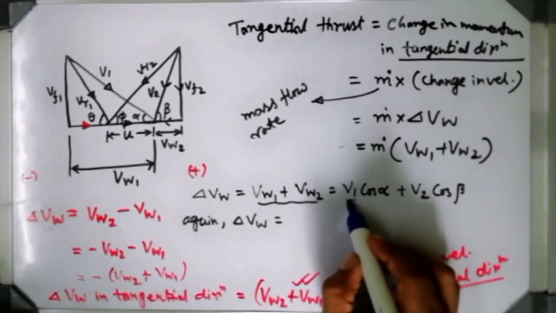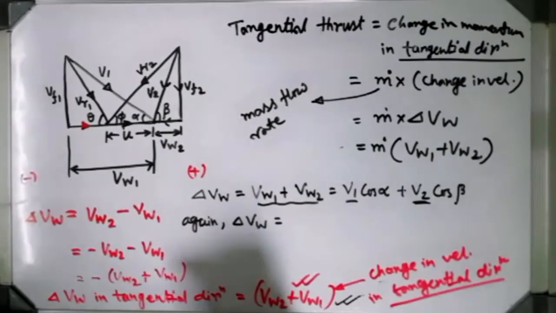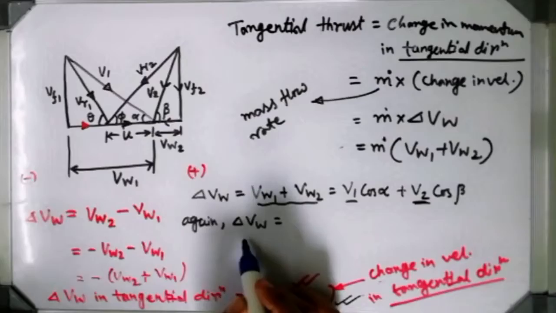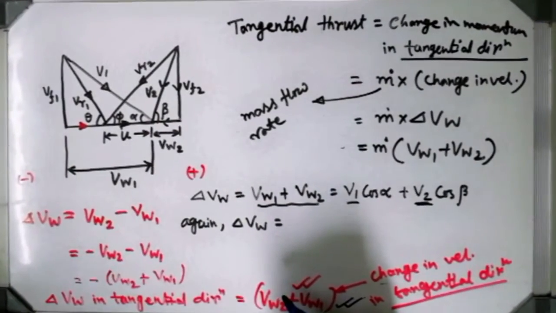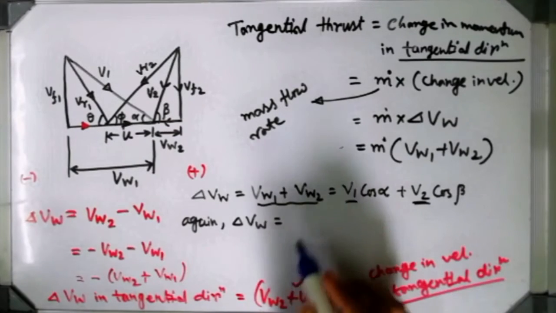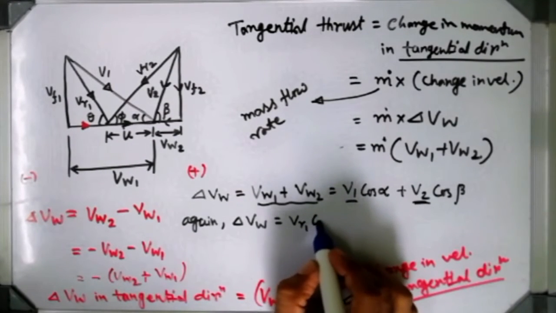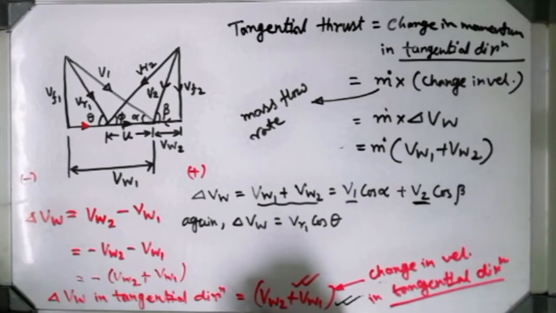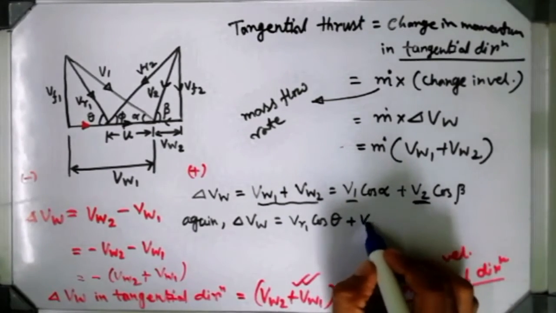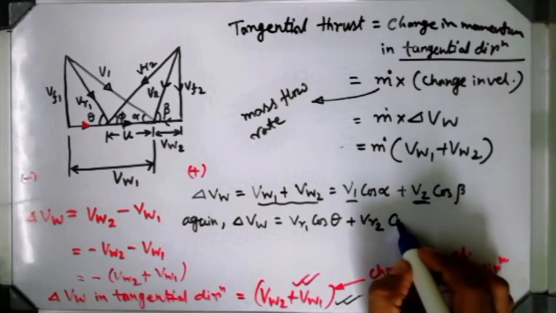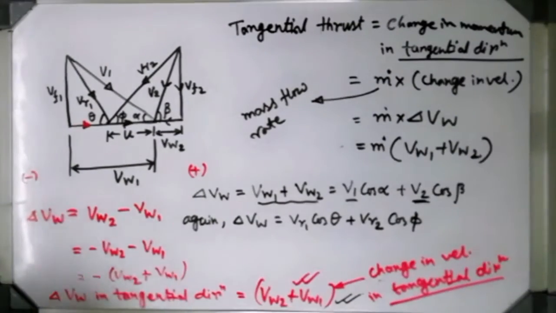Here I can see it is written in terms of absolute velocity. Can I write that same thing with respect to relative velocity? Yes, we can. Can you write it like this? VR1 cos theta plus VR2 cos phi. See the diagram.